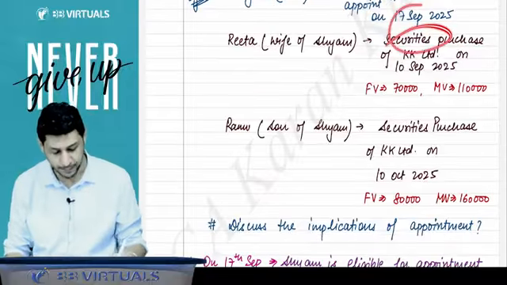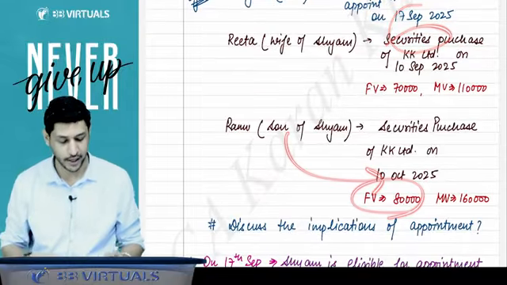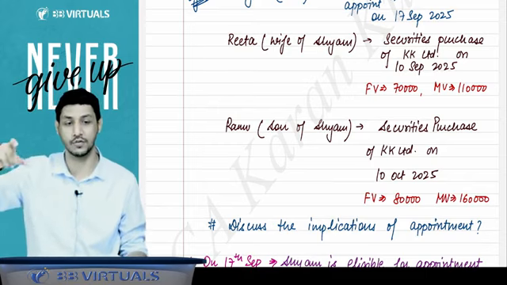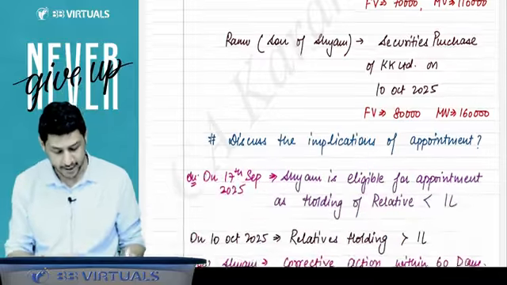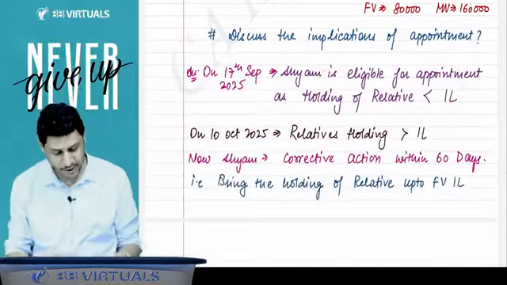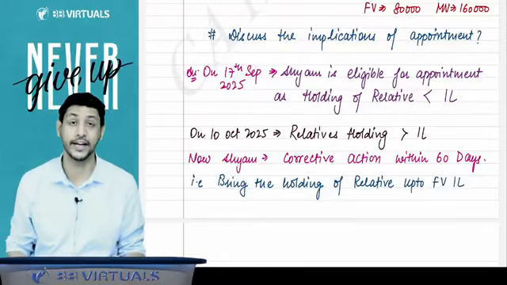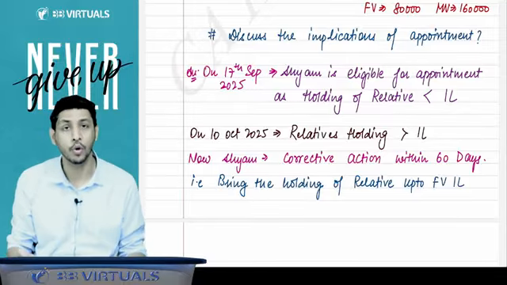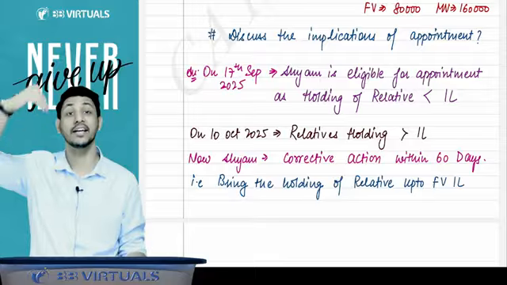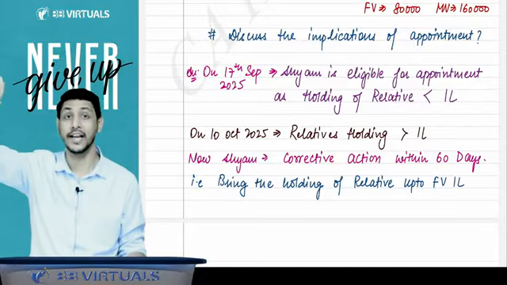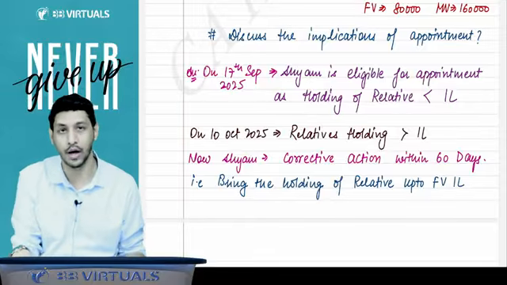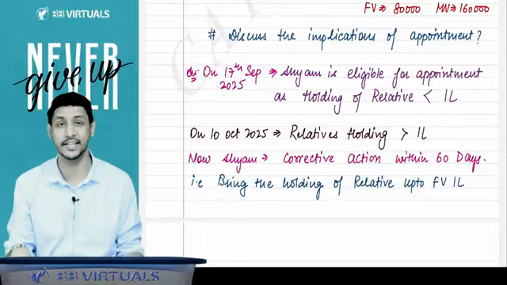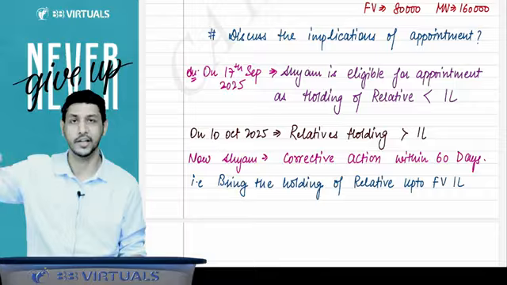Later on, after his appointment, his son also holds security of 80,000. So now the relatives' total holding becomes 1,50,000, which will make him disqualified, and he has to vacate the office. But there is one more point. If at any time you are appointed as an auditor and your relatives' holding becomes more than 1 lakh face value, then you have to take corrective action within a period of 60 days. If you take corrective action within 60 days, then you will not be disqualified. You will continue as an auditor.